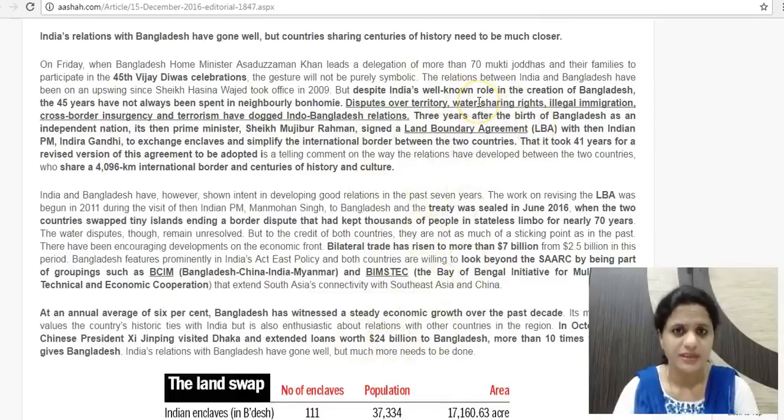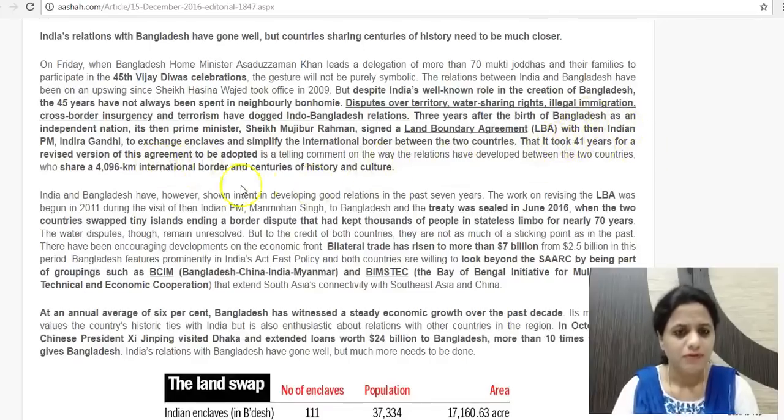There is water sharing rights issue. So this is their Teesta water sharing and other which you keep hearing in news. Then illegal immigration, illegal migrants from Bangladesh coming to India. So their rights being preserved. So that is one issue. Cross-border insurgency. So insurgents from India taking safe haven into Bangladesh, and terrorism. So these are the key points between India and Bangladesh which need to be resolved.